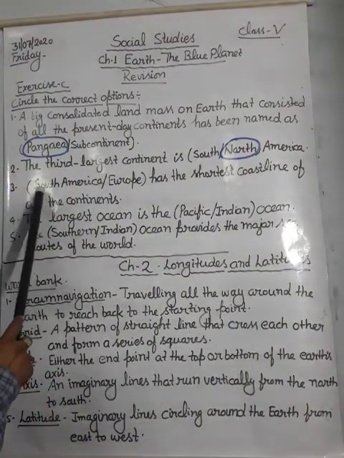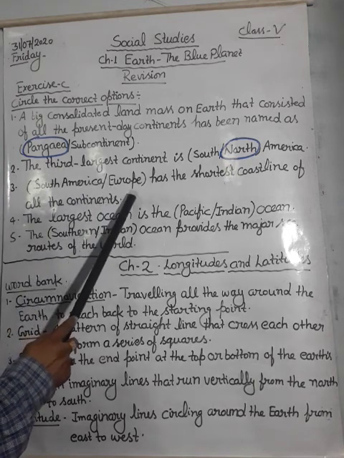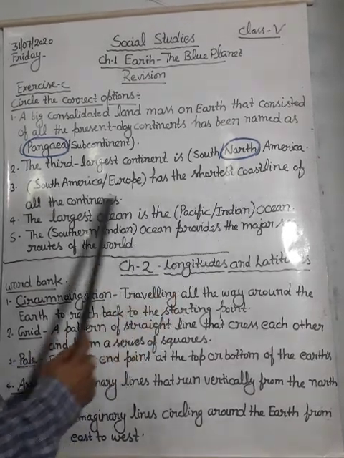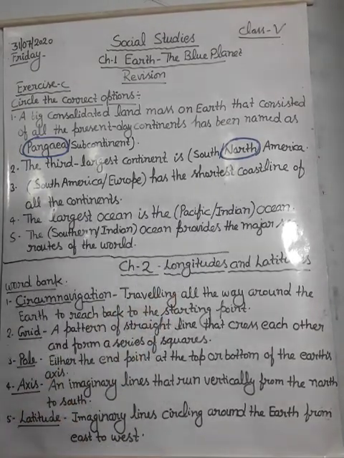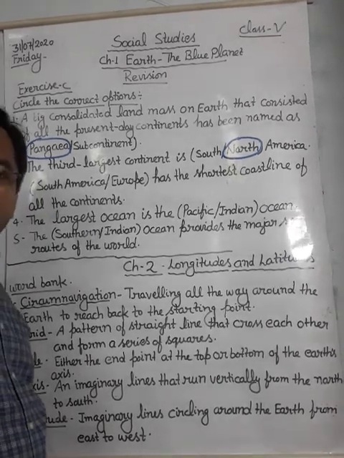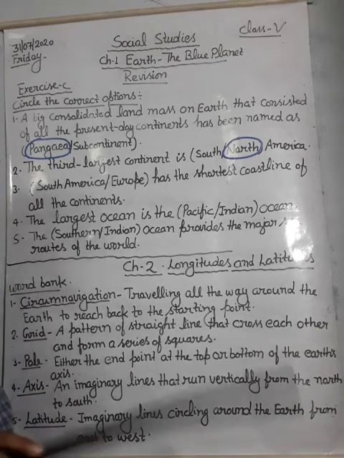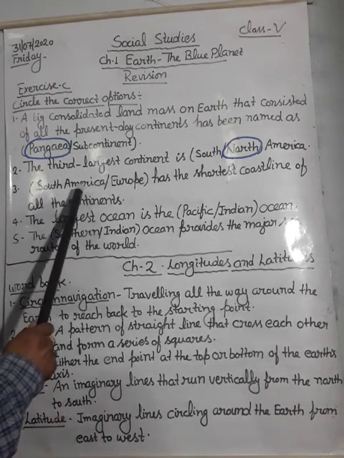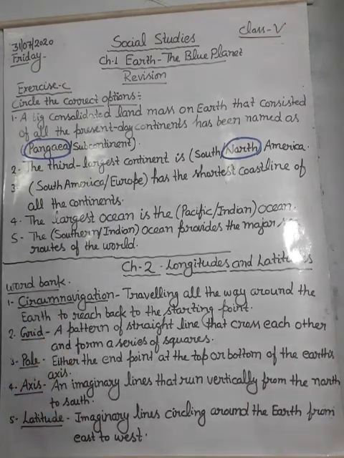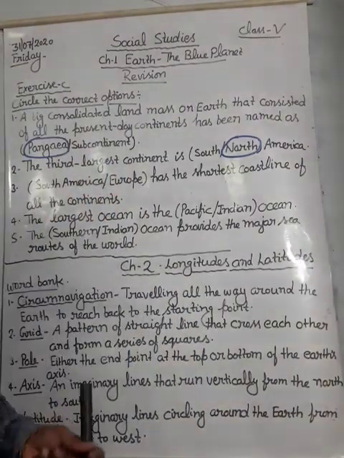Third one is: South America or Europe has the shortest coastline of all continents. Yes student, which continent is known for its shortest coastline? You have to choose between South America and Europe. One will be correct.